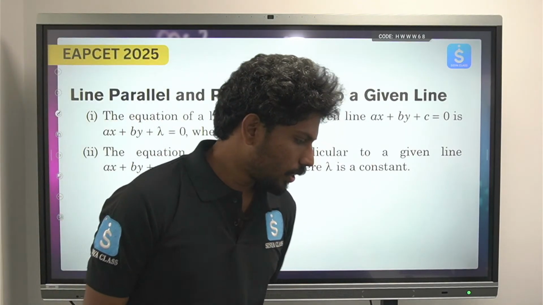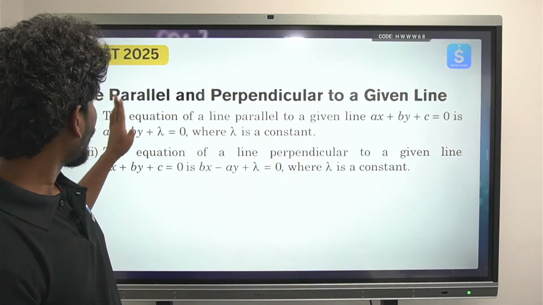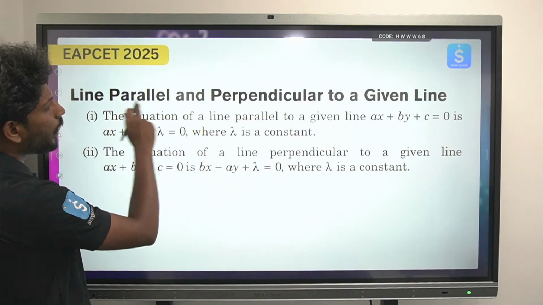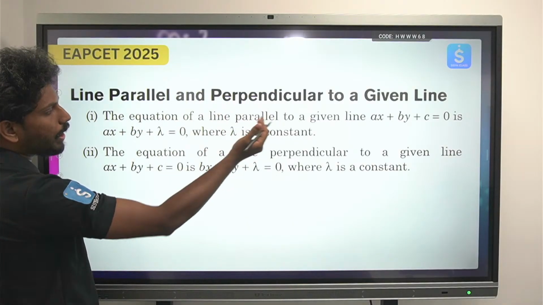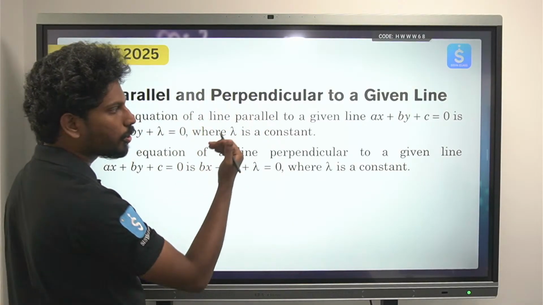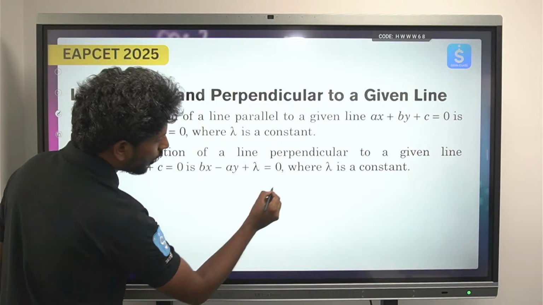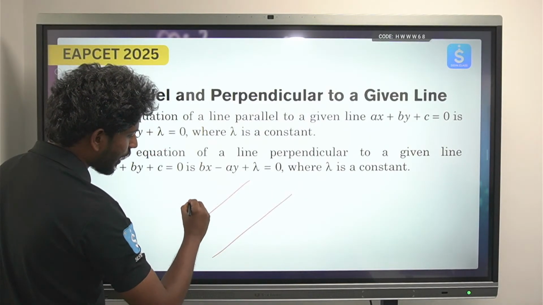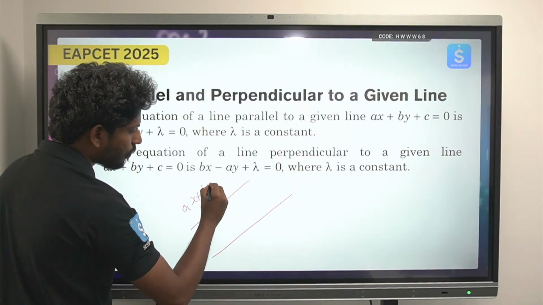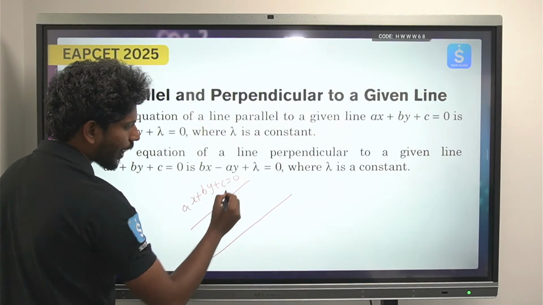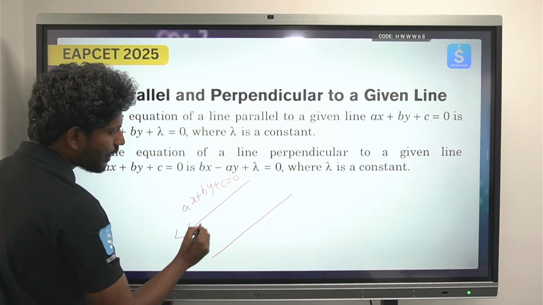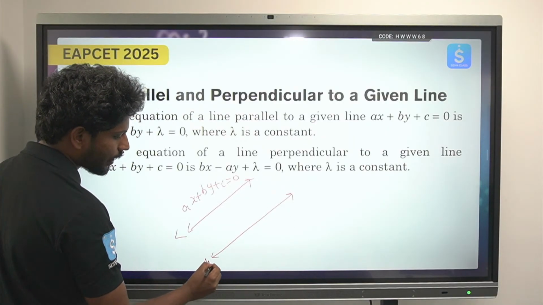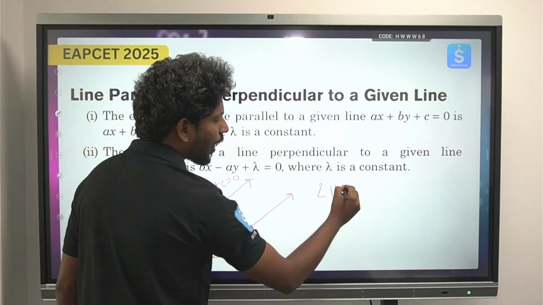Okay, now let's see here, two lines are parallel. Look here clearly, I just wanted to explain you. If two lines are parallel, what is the relation in which those two lines are connected? Suppose the first line is there, suppose this equation is ax plus by plus c equals 0. I said that this is line L and this is line M. L is parallel to M.